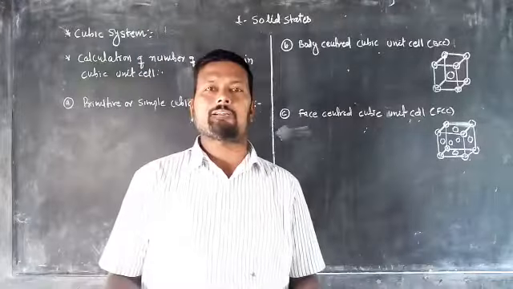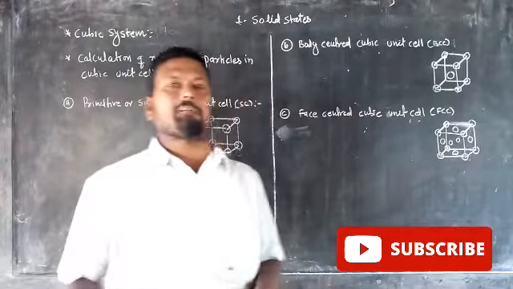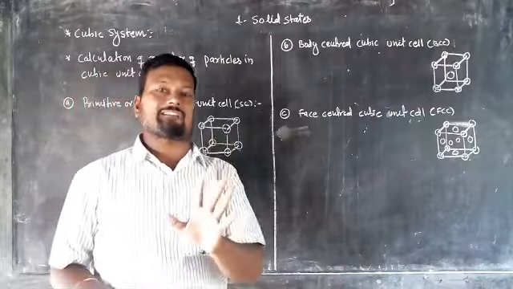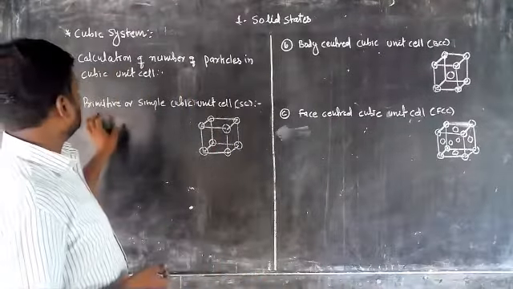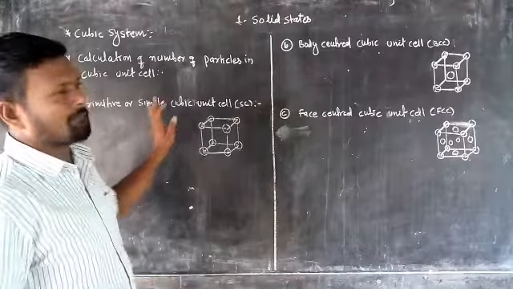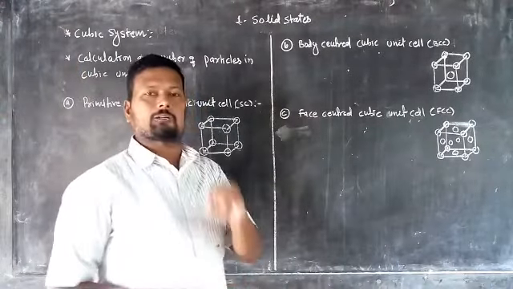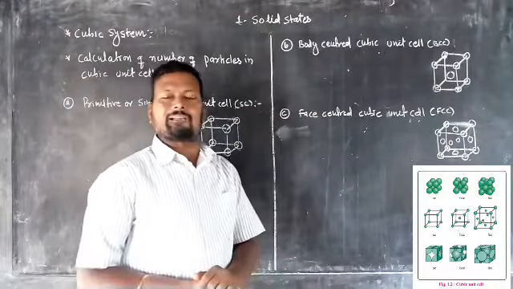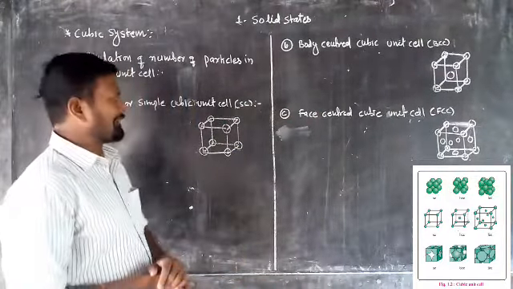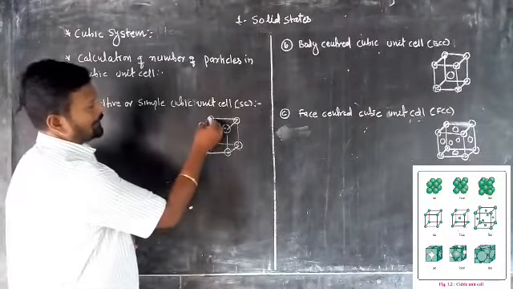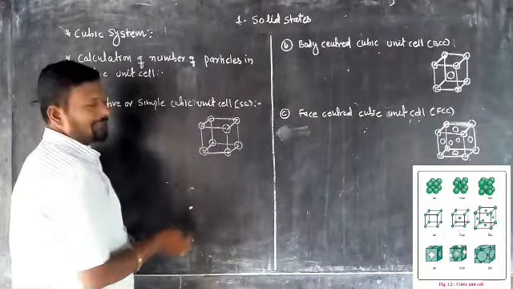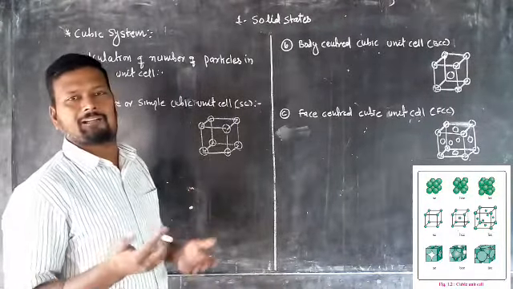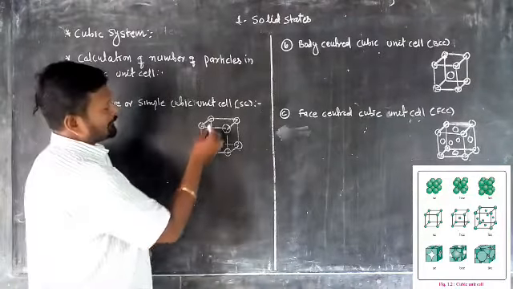We have to explain the cubic crystal. The cubic crystal system exists in 3 different forms. One is a primitive or simple cubic unit cell. The other is the non-primitive unit cell, that is the body centered and the face centered. In the primitive unit cell, the lattice points are present only at the corners. Looking here, in a cube the length, breadth and height are the same. So the lattice points are present at the corners.